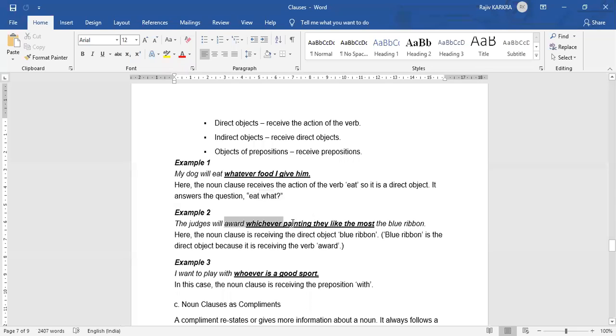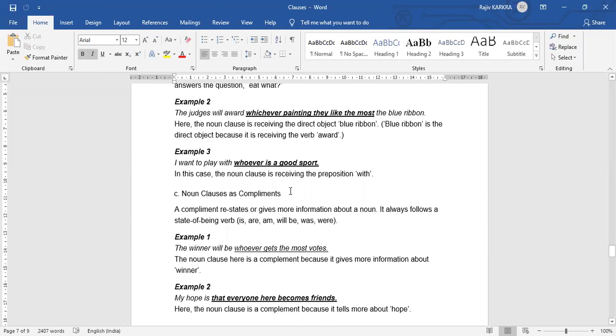The judges will award whichever painting they like the most, the blue ribbon. So whichever, blue ribbon के लिए. So it is the direct object because it is receiving the verb award. Whoever is a good sport. कोई भी अच्छा है जो इनमें से, whoever is a good sport. So noun clause is receiving the preposition with.